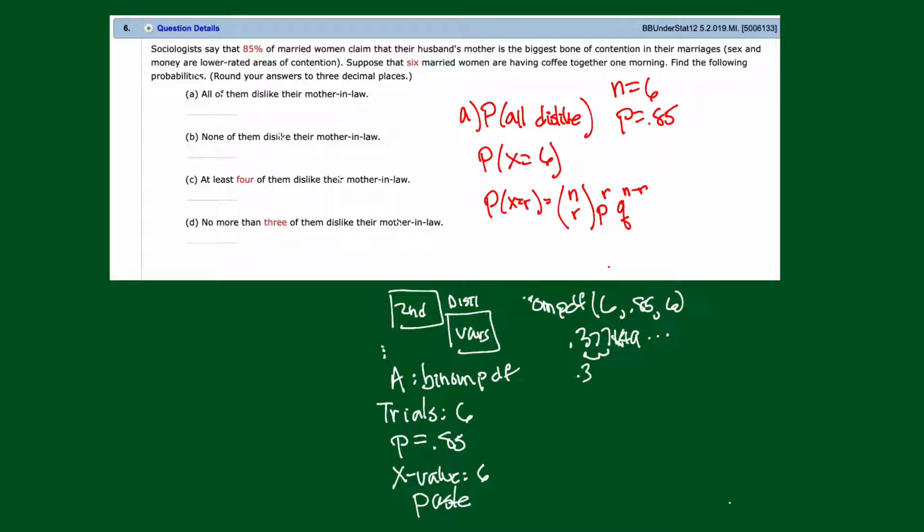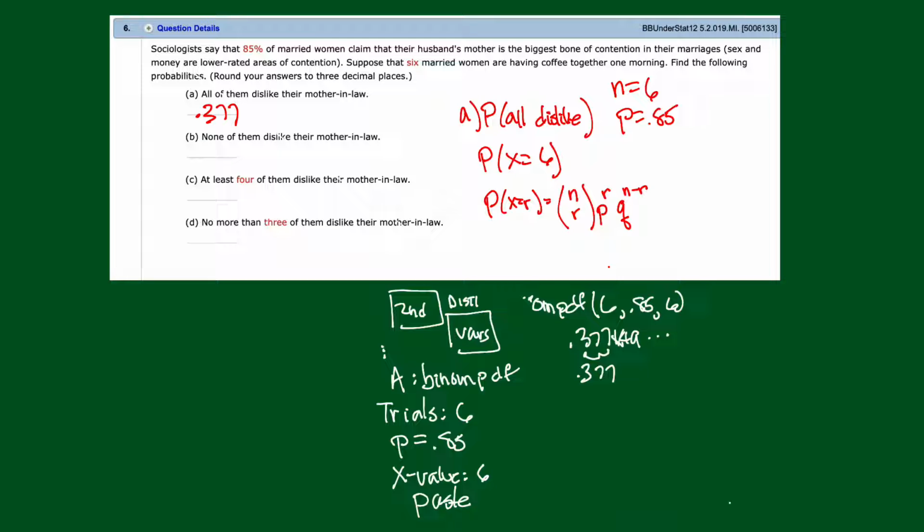So how about 0.377? So I will list that up here at the top on the left, 0.377. So if this 85% really is true, and there's 6 married women having coffee, what's the probability that all 6 of them dislike their mother-in-law?